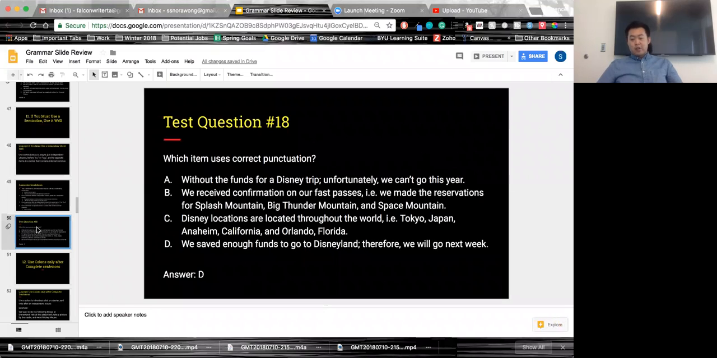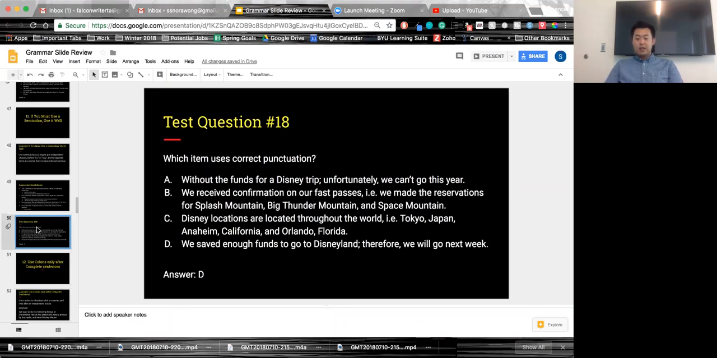Which item uses correct punctuation? A, without the funds for a Disney trip, unfortunately, we can't go this year. B, we received confirmation on our fast passes, i.e., whatever that is, we made the reservations for Splash Mountain, Big Thunder Mountain, and Space Mountain. C, Disney locations are located throughout the world, i.e., Tokyo, Japan, Anaheim, California, and Orlando, Florida. And D, we saved enough funds to go to Disneyland; therefore, we will go next week.